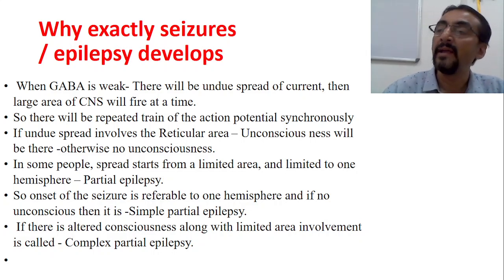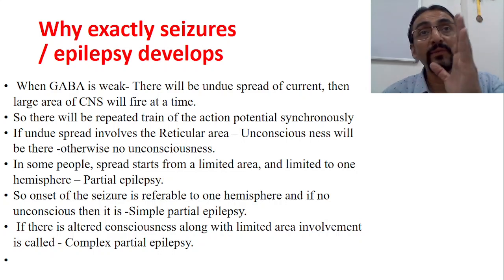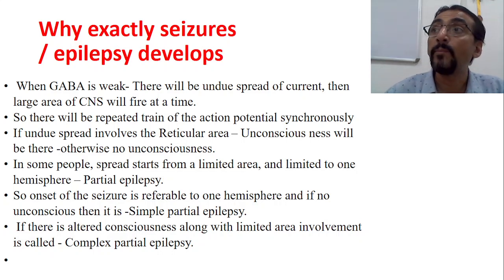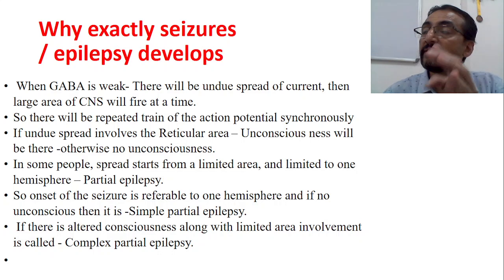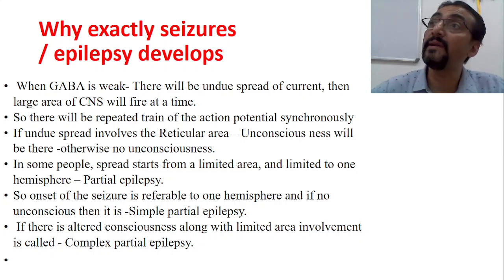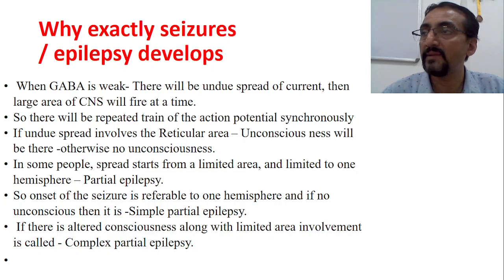Naturally, it is a known fact that excitatory neurotransmitters will take the upper hand, because there is no inhibitory neurotransmitter present. So inhibitory neurons are less active, and as a result, the excitatory function will be more dominant. So when GABA is weak, there will be undue spread of the current, and a large area of the CNS will fire at a time. Okay, so when GABA is weak, excitatory will take the upper hand. When excitatory is less, GABA will take the upper hand.